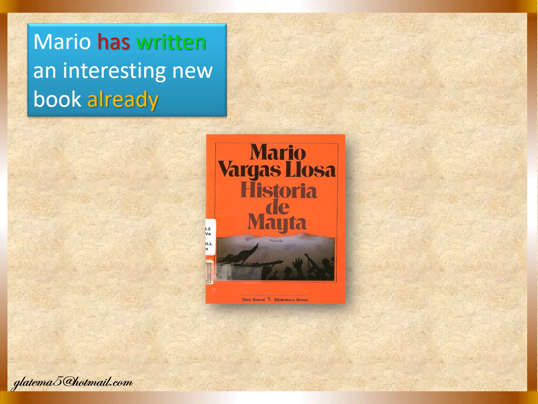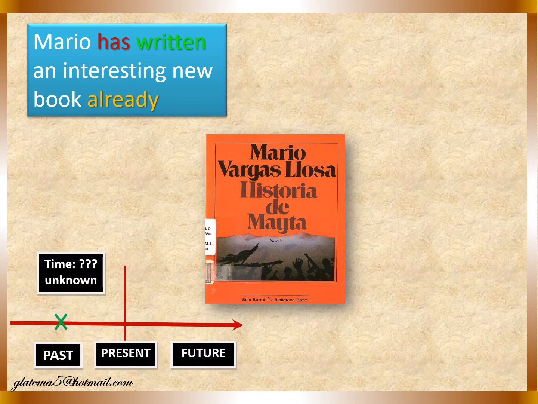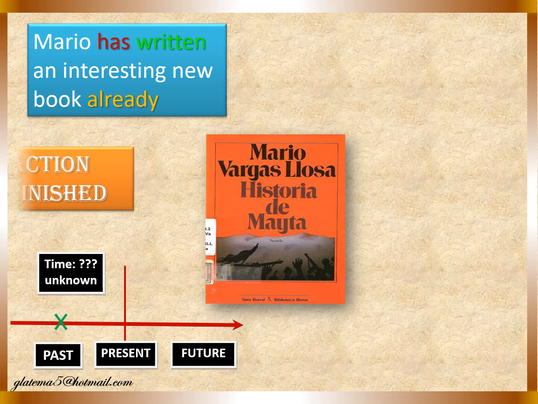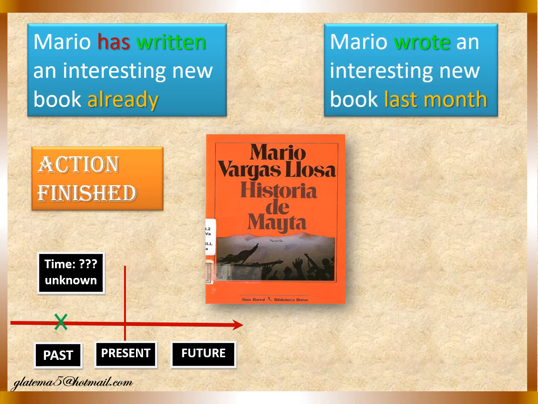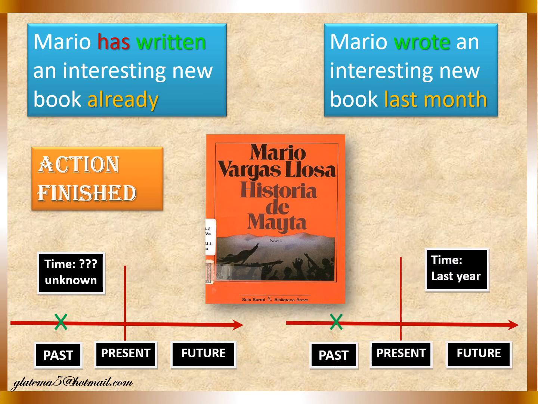Here we have a book whose writer is Mario Vargas Llosa, and the name of the book is Historia de Maita. It's an interesting new book already. The action is finished, is done, no? And then when we say he wrote an interesting new book last month, we are mentioning the time. In the other situation, we don't mention the time. Okay? So, in present perfect, the time is unknown. We don't know.